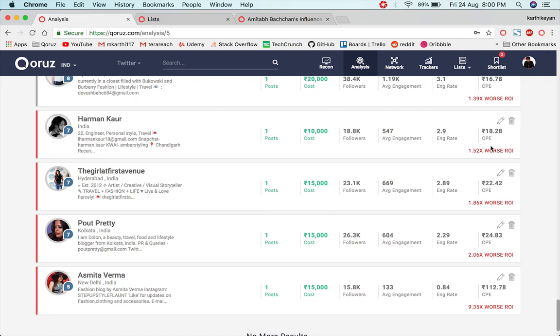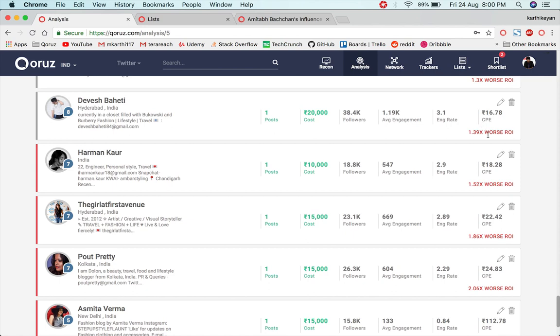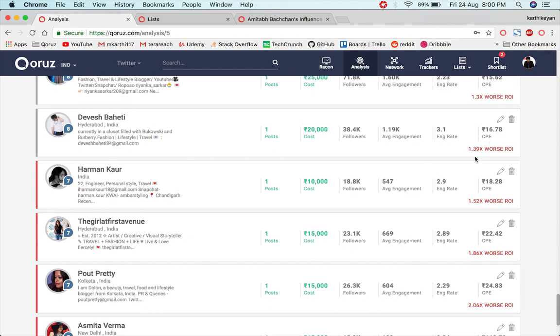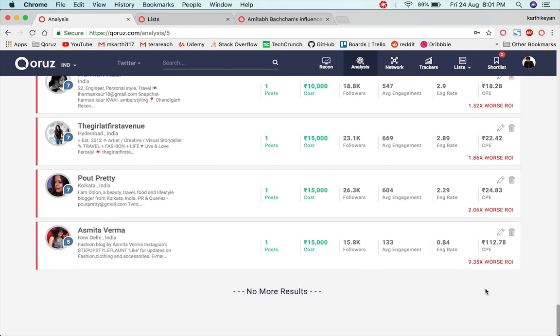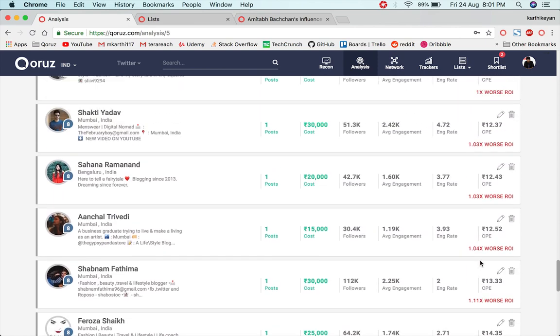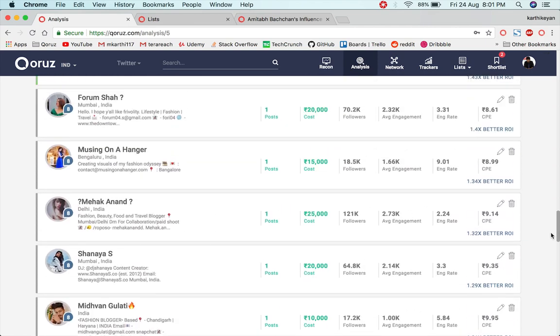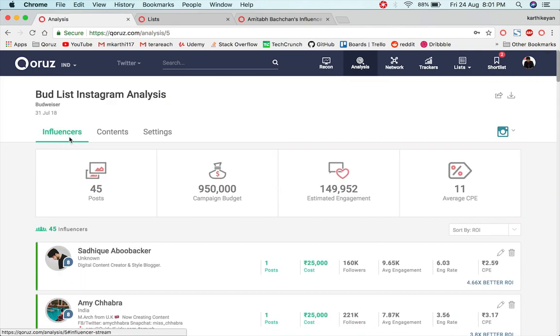These insights we calculate directly from the cost per engagement, which is calculated from the platform, and we also give an overall relative comparison based on the cost per engagement for a particular influencer. You could see here that the worst performing influencer is 9.35 times worse than the best performing influencer out there. So that's the influencer analyzer part of it, where you will get insights about which influencer will work best and which won't work best for a particular campaign.